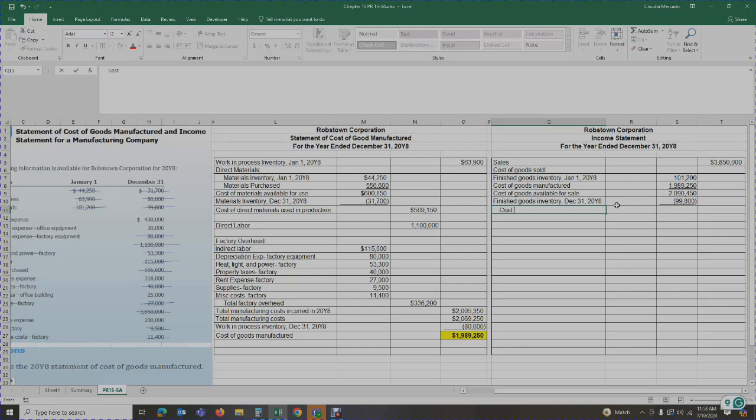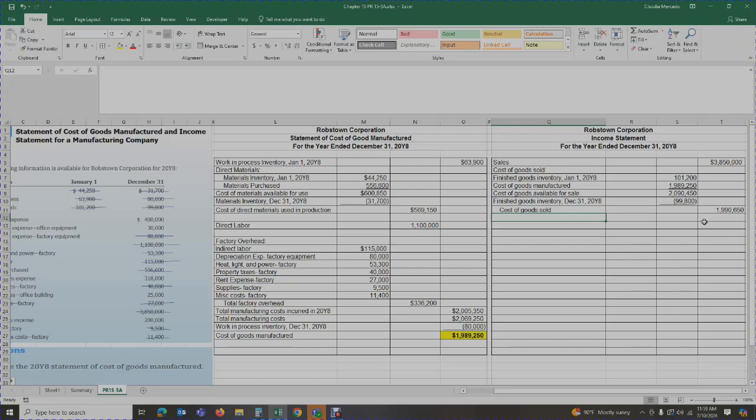Okay. So now I'm going to calculate the cost of goods sold. And the cost of goods sold would be the 2,090,450 minus the ending inventory of your finished goods. That would give you 1,990,650. Okay, that is the expenditure, the cost of manufacturing the goods that you sold during the year.